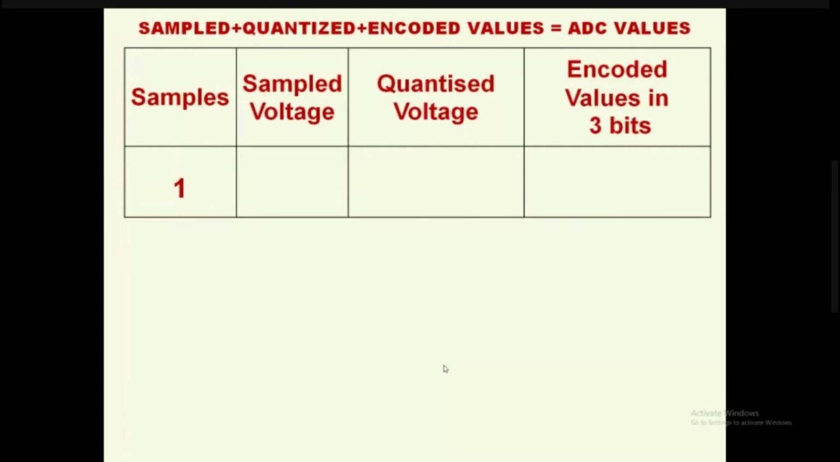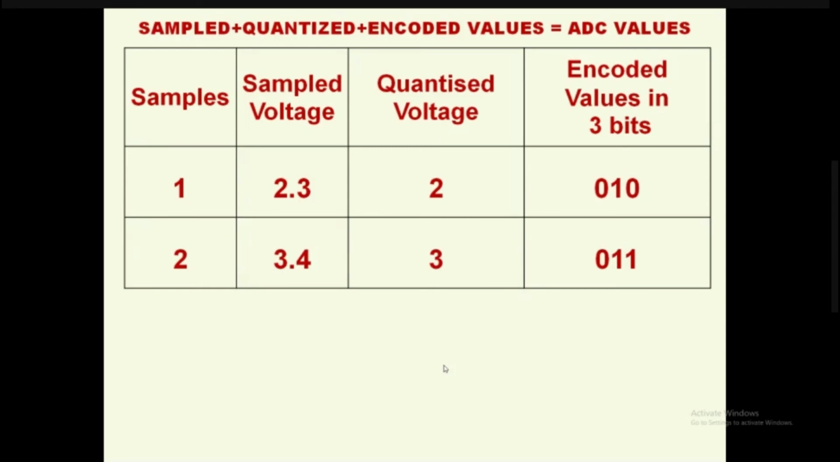First sample is taken, the sample voltage is 2.3, the quantized voltage is 2, its binary equivalent is 0, 1, 0. So converting this quantized value of 2 to its 0, 1, 0 is called encoding. Okay, so sampling, quantizing, and encoding is called ADC in one context. With respect to our example, 5 samples are taken. First sample is 2.3 volt, which is quantized to get 2 volt, and its encoded value is 0, 1, 0.